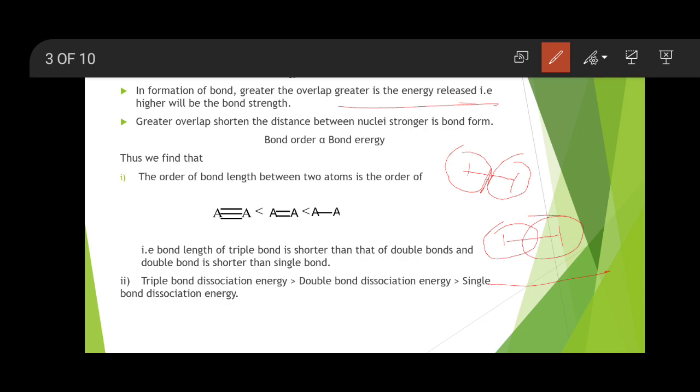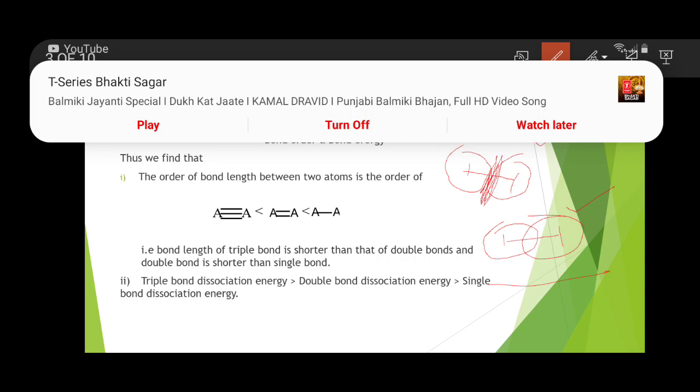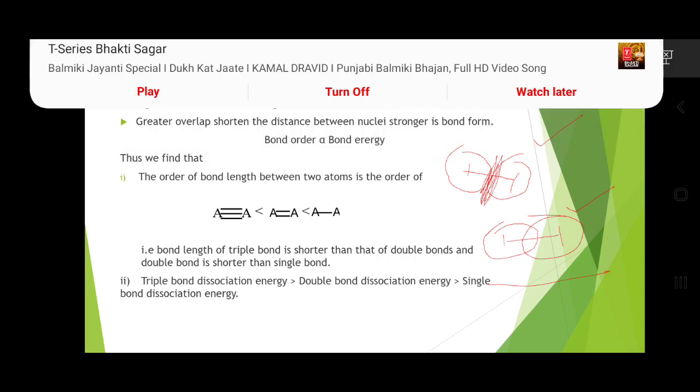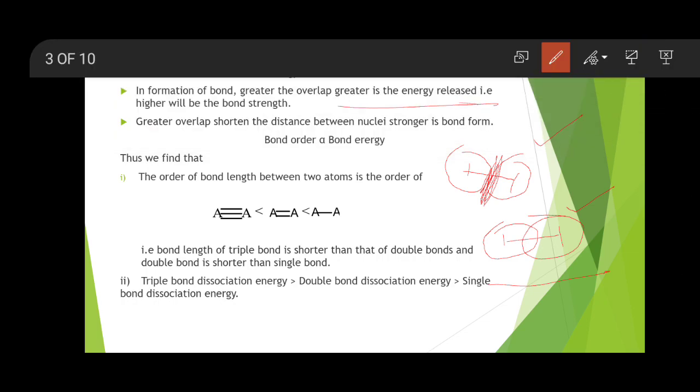But in the above case you can see the overlap is to a very small extent, and therefore in this case the bond will be weaker, but in this case the bond will be stronger. Thus we find the order of bond length between two atoms is as shown below.